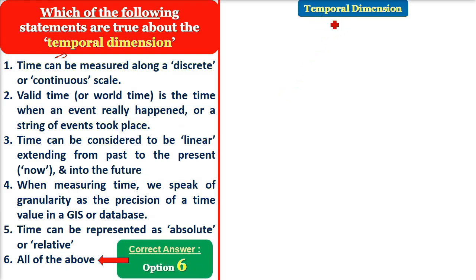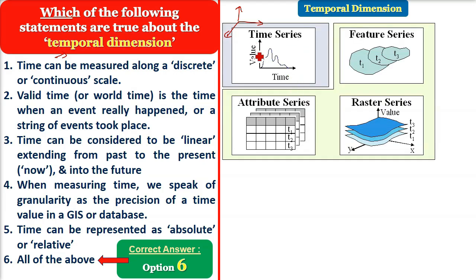Temporal dimension. Temporal means time. So we have the length, the breadth, the height to define the object, or the x, y, z axis to define the position of the object. But then time also comes as a dimension. For example, the time is one axis and the value is another axis.